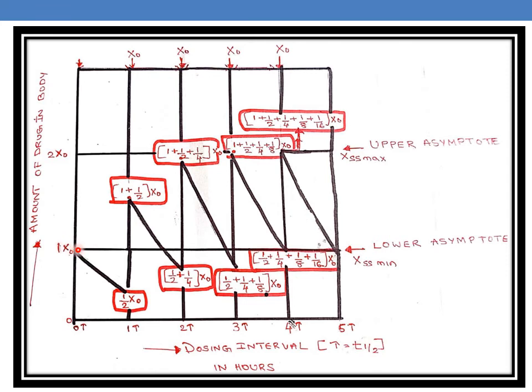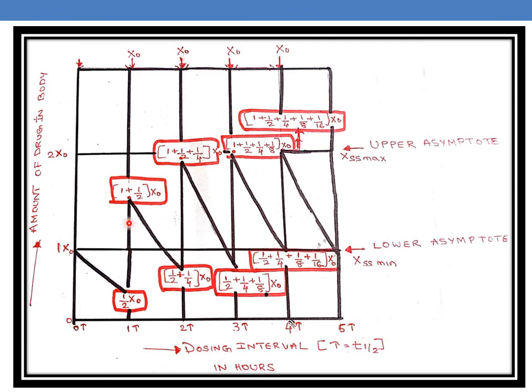So after the first dose, at these 2 points, A max will be 100 mg or 1 x naught, and A minimum will be half of x naught. That is because before the administration of the second dose, the amount of drug present in the body is 50% of the dose, because it has undergone 1 half-life.